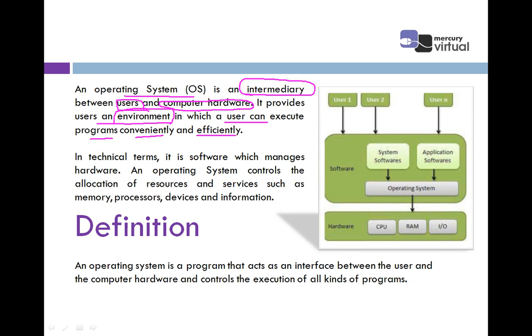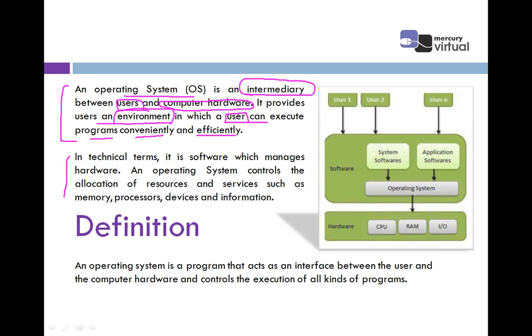With the help of an operating system, you, me, and any type of user using the system can execute programs conveniently and efficiently, that is, in a proper, effective manner. So this is the main definition of the operating system.